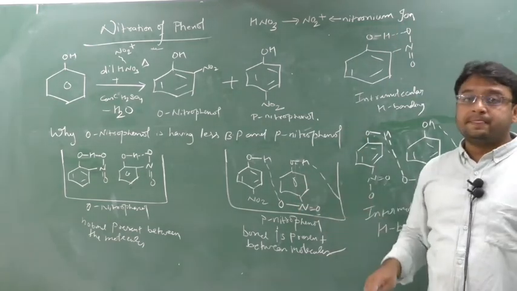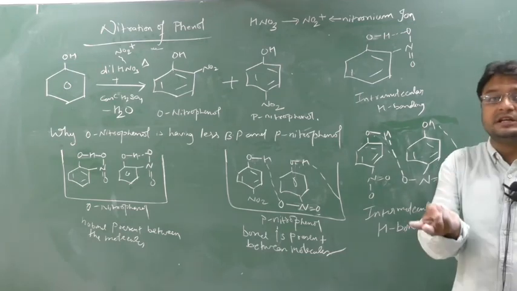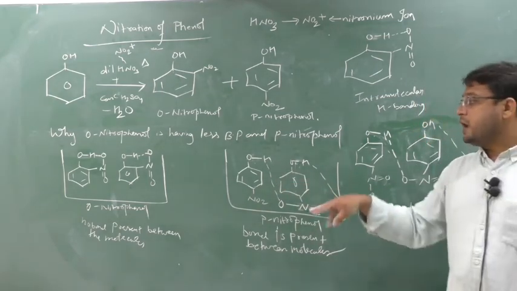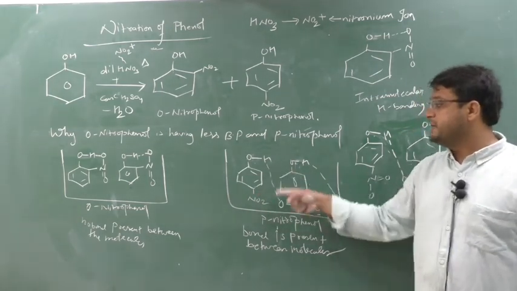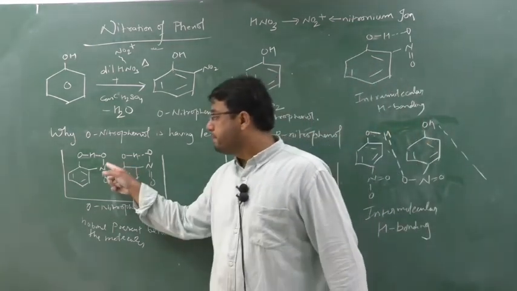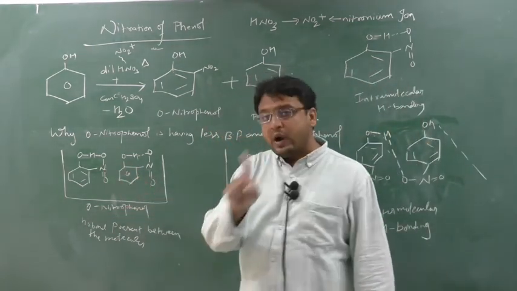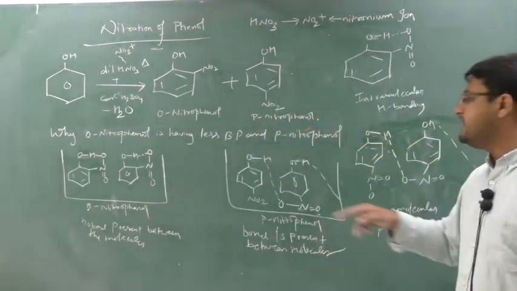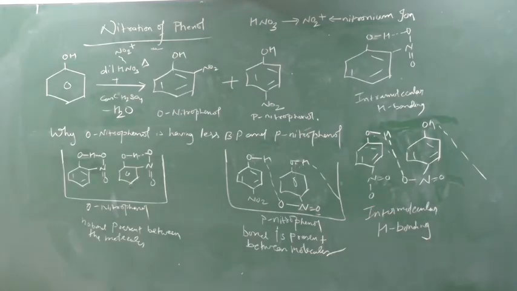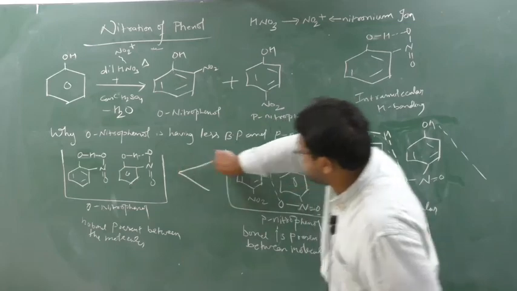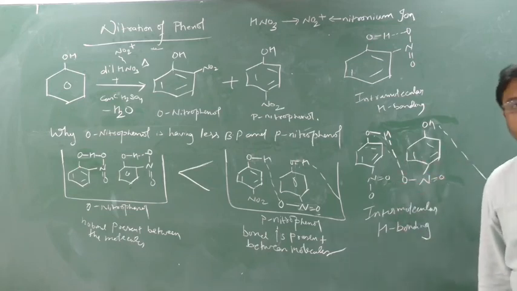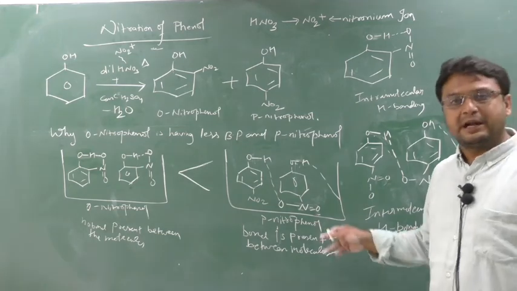So here two times heat is required. First heat is required to break the intermolecular hydrogen bond, and another heat is required to evaporate the p-nitrophenol. Whereas there is no bond present between the molecules in O-nitrophenol, so only one kind of heat is required, just to evaporate it. So in p-nitrophenol more heat is required, due to which the p-nitrophenol boiling point is more than that of O-nitrophenol. Clear?